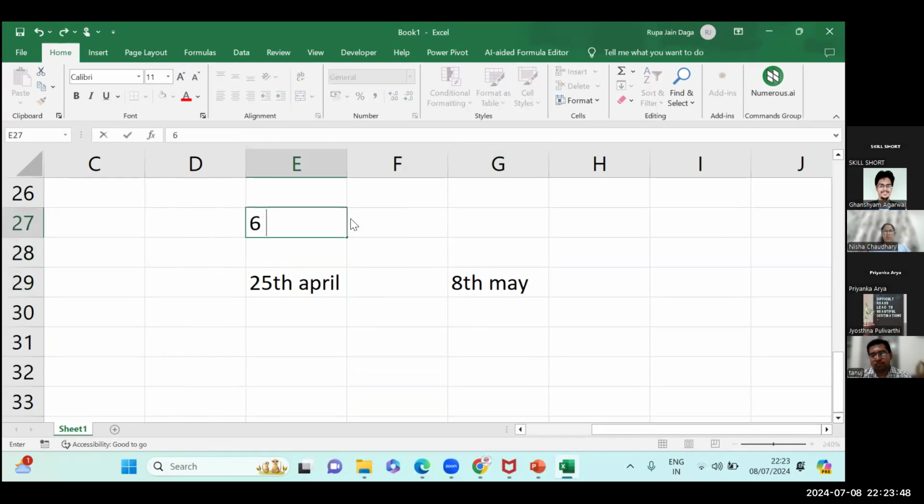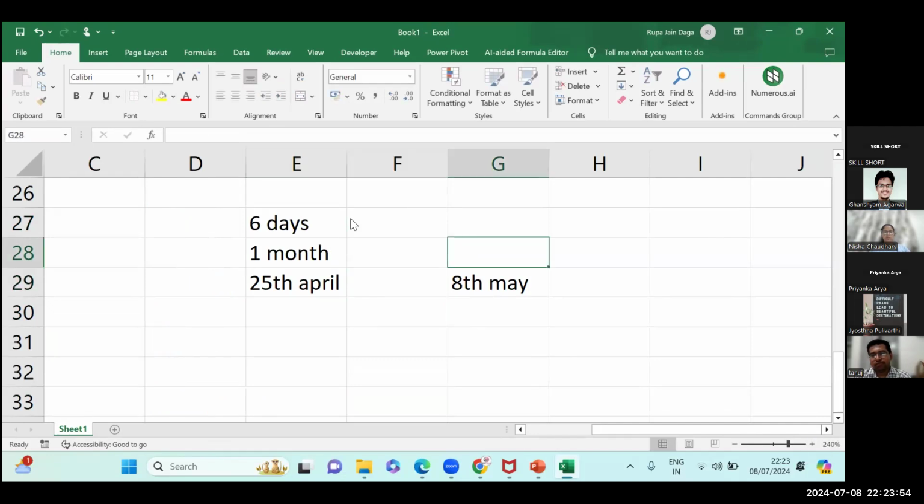For 6 days, it will be 1 month. And for 8 days, it will be 1 month. So it will be 2 months instead of 1 month. Even if you are 1 day late, still you are required to pay interest for 2 months. Okay.